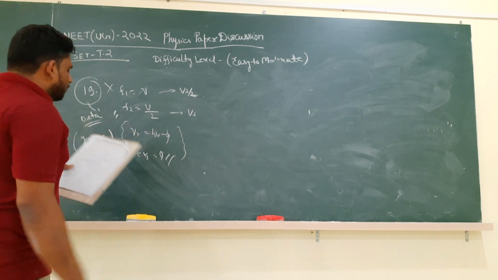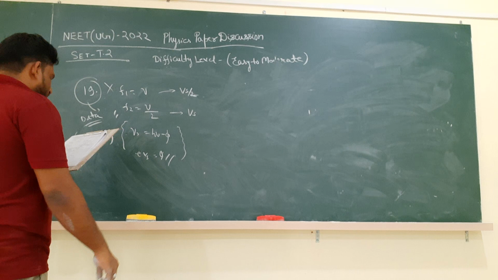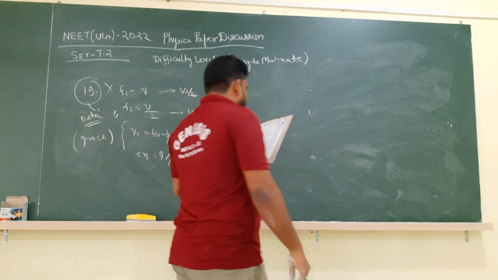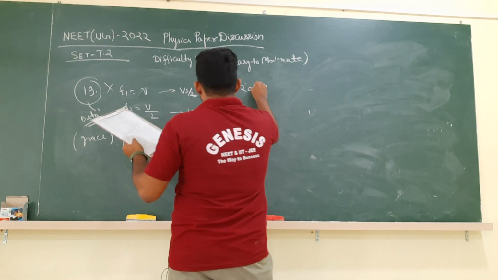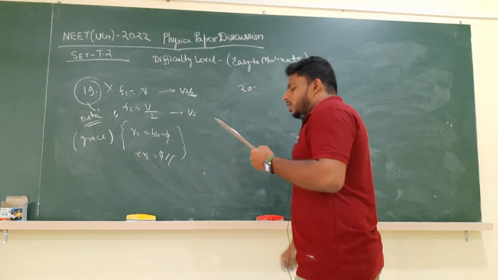The data is not sufficiently correct. They have given something, but there is no relation between the data. That's why it is not a correct one. Okay, now next question. In half wave rectification, question number 20. So in question number 19, you might end up getting grace marks, if you have it.